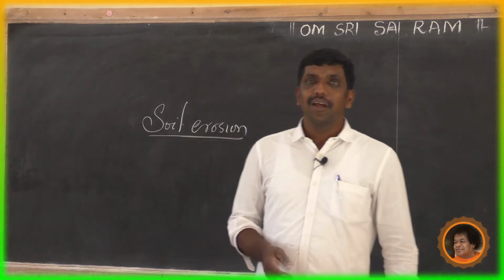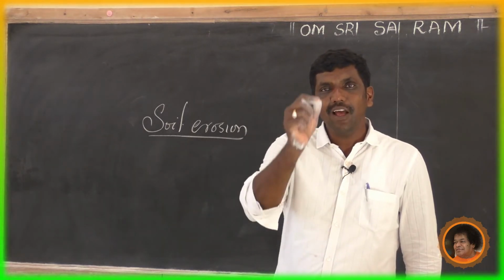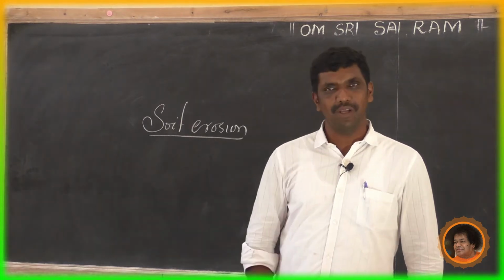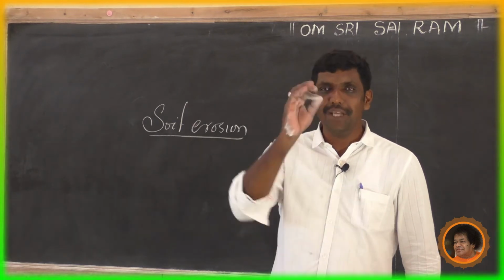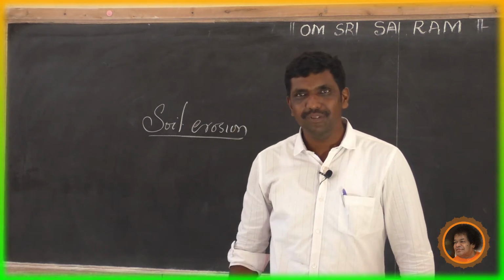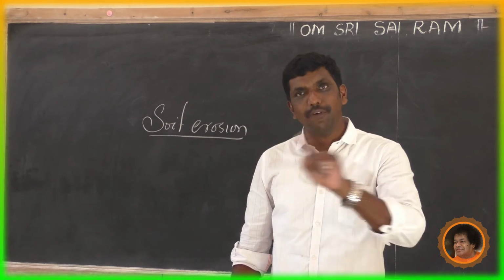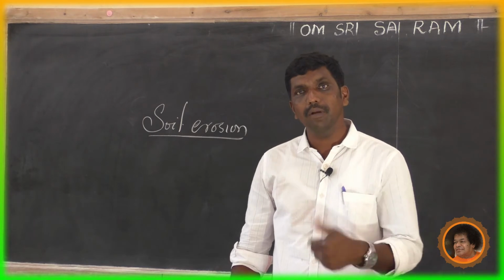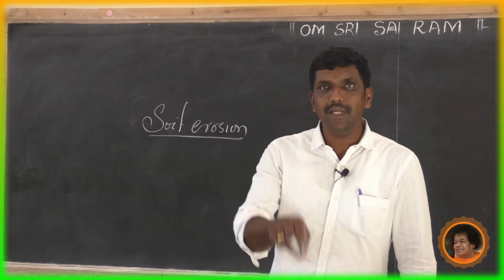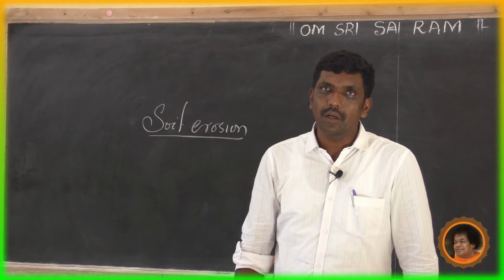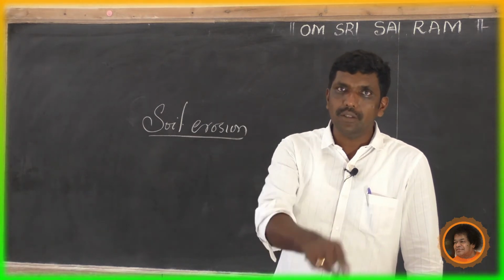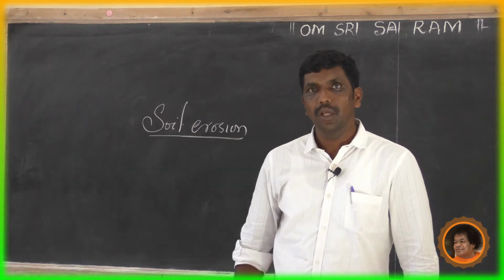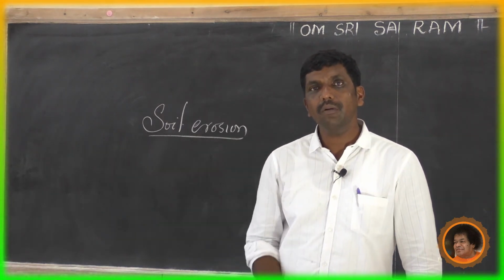See, India is an agricultural country. Agriculture is the backbone of our economy. 59% of the population is still dependent on agriculture. If the soil loses its fertility, what will happen? If you put a seed, if you put a groundnut into the soil, after 2 days you will get fried groundnuts instead of sprouting.